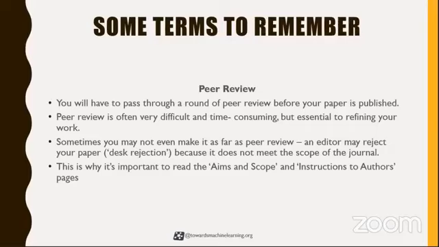It's a very difficult and time consuming process, but it's essential to refining your work. This whole process takes too much time, while publishing itself is within 1 or 2 weeks. The main process is this process only.